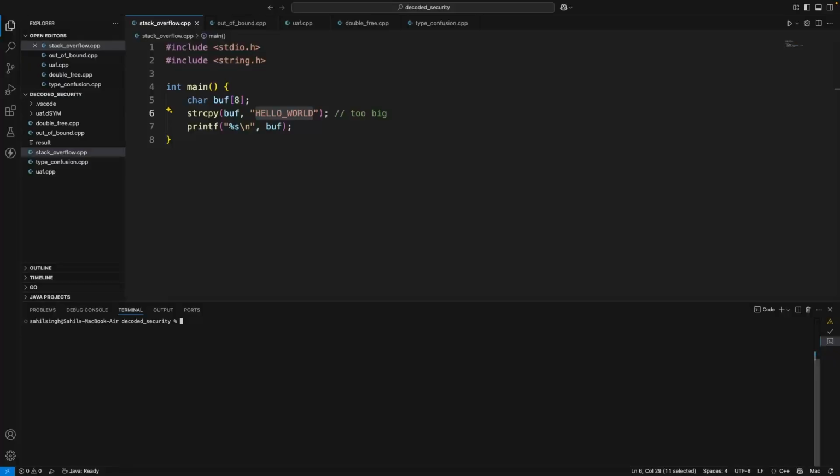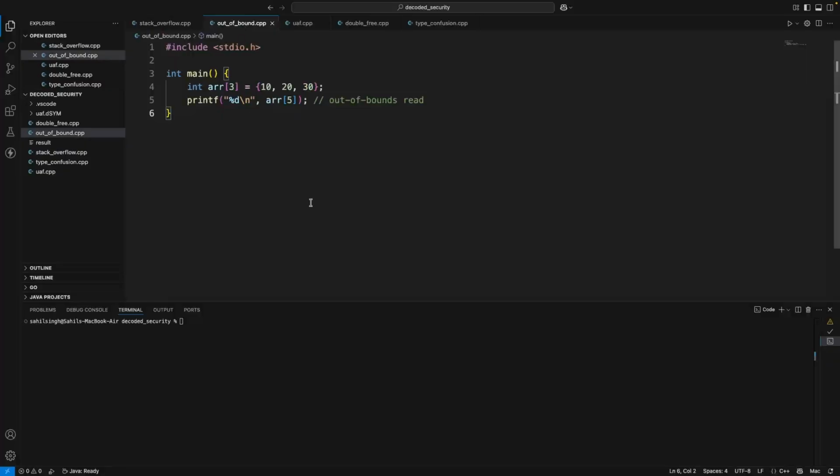Then the next bug is out of bounds. Sometimes the program does not write outside bounds. It only reads. That sounds harmless, right? But it's not. This reads memory. So we have defined an array of size 3 and you can see 3 elements are there, 10, 20 and 30. But the value we are printing is the 5th index, which is out of bound of this array because we have defined size 3. So the valid indexes are only 0, 1 and 2.